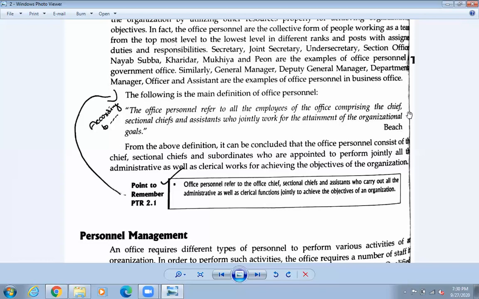Okay, so I told you there are three levels: the first level, second level, and the third level. So chief, sectional chief. Okay, so different departments are there. Suppose financial department may be there, marketing department is there. Okay, so different types of managers are kept in the office. So there are the different sectional chief. So these are the second level, and finally the workers, they are the assistant. Okay, so those who work for the business, they are the assistant. Okay, so who jointly work for the attainment of the organizational goal. So this is called the office personnel.